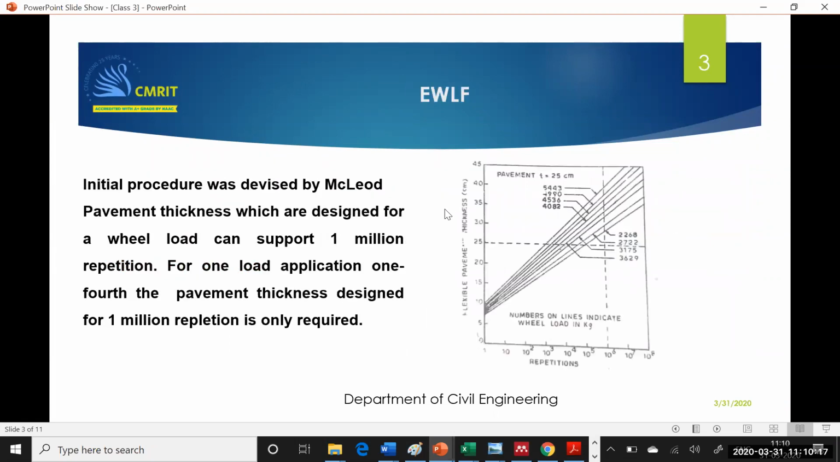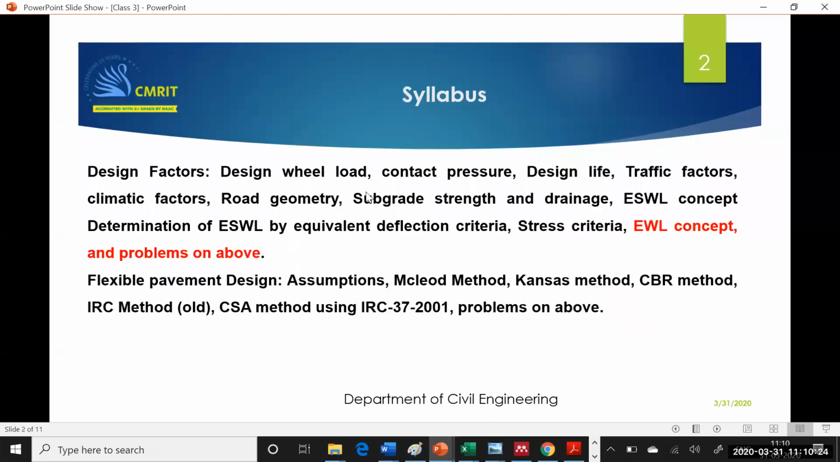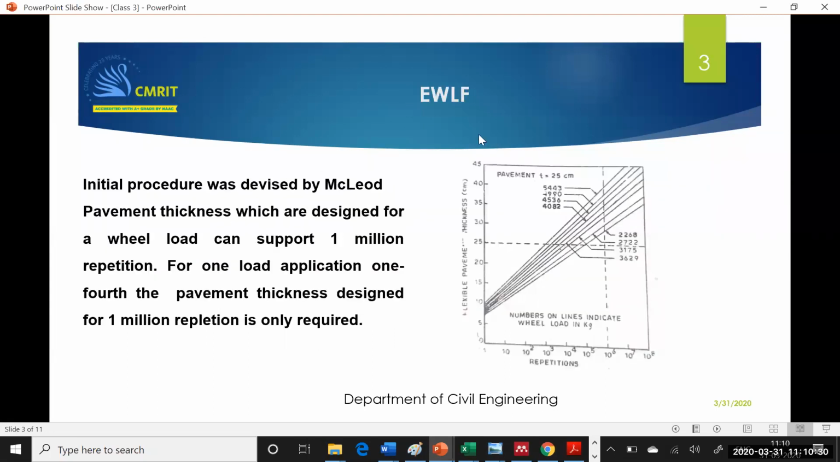Now please note, this procedure was devised initially by a person by the name MacLeod. Don't use the procedure here, another MacLeod method is there, that is also there. Please don't get confused here. According to this procedure, a pavement thickness T is designed for a wheel load.